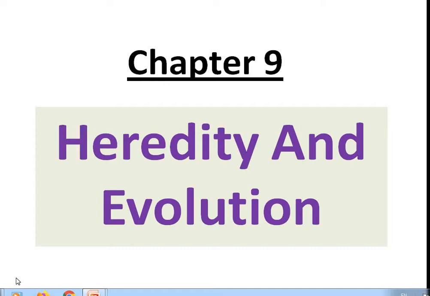you may know what is heredity, what is variation, what is inheritance, what is gene, what is chromosome. Some previous knowledge may help you to decode all these terms.